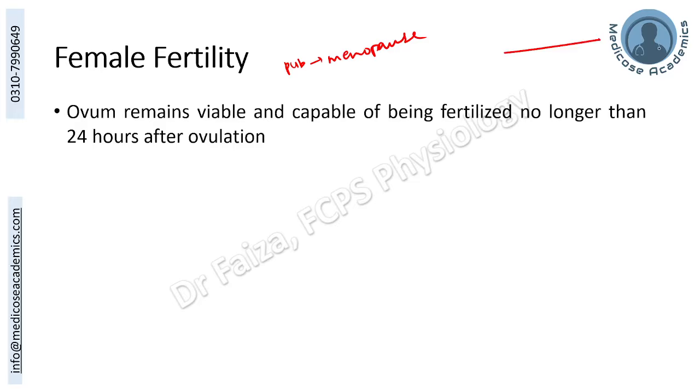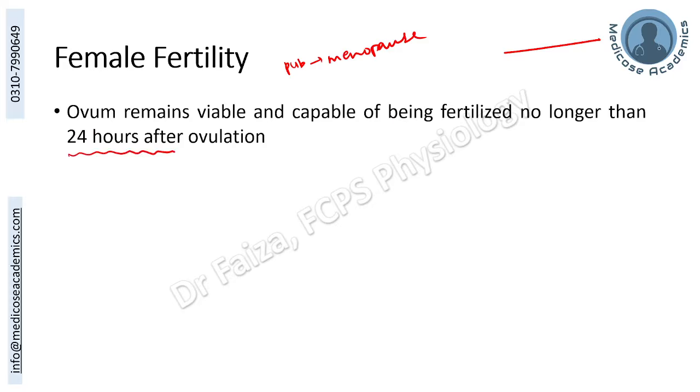Female fertility. As you know, the age of female fertility is from puberty to the menopause. And now within each monthly cycle, which days are more fertile? Let's have a look. Ovum remains viable and capable of being fertilized no longer than 24 hours after ovulation.